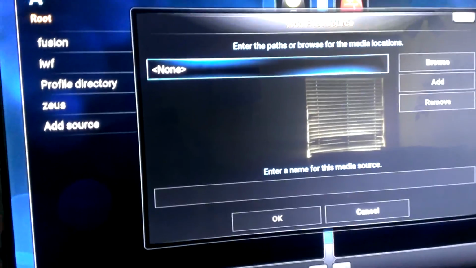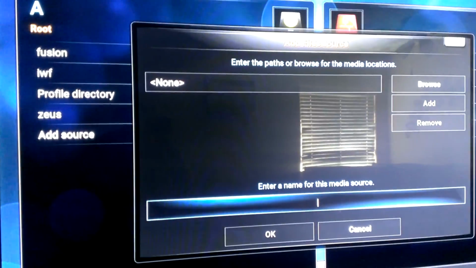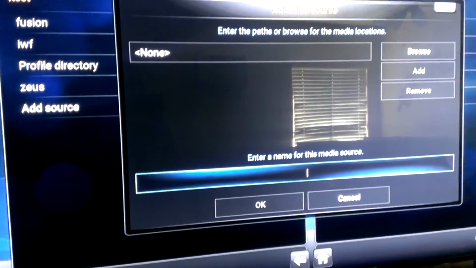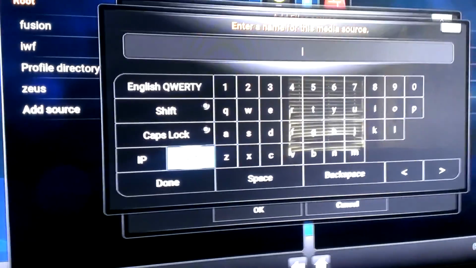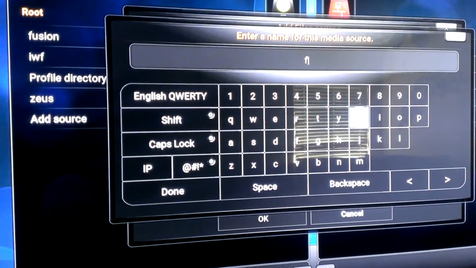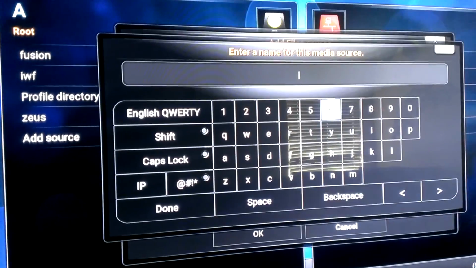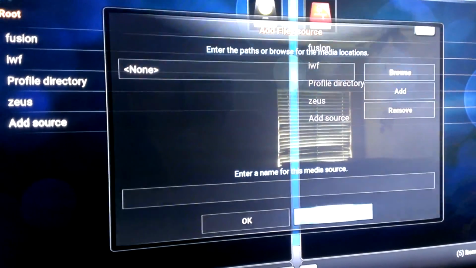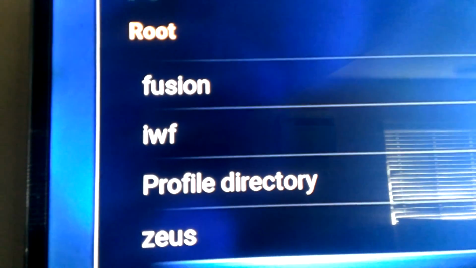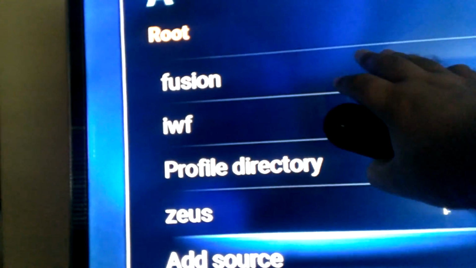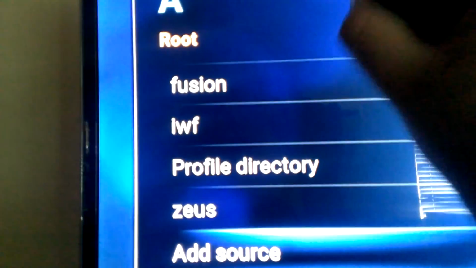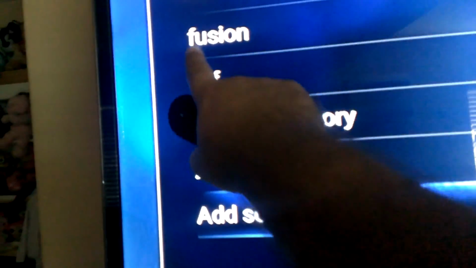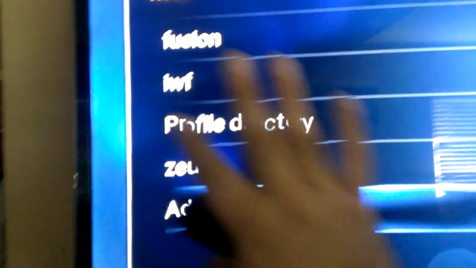Once that's done, down here where it says enter a name for the media, all you're going to do is type in just FU, which is going to stand for Fusion. Then you're going to hit Done. What's going to happen is it's going to show up on your screen, but instead of saying Fusion like it does on my screen, on yours it's going to say FU only. That's exactly all you're going to do.